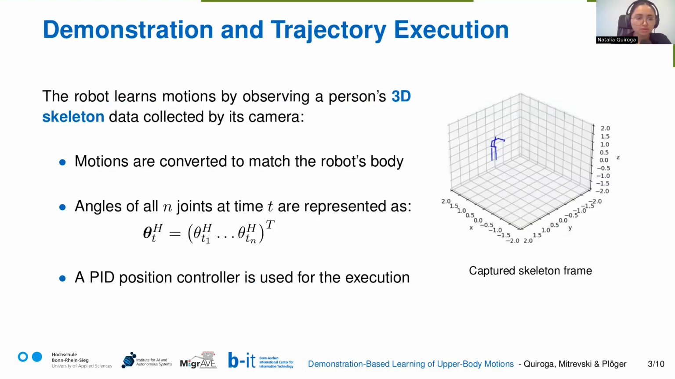Regarding the demonstration of the trajectory execution, the robot learns motions by observing a person's 3D skeleton, as shown in the image. Thereafter, the motions are converted to match the robot's embodiment. Every frame has the information of all the end joints at time t, and this is mapped directly according to the relation of angles. Finally, to reproduce any action, we proposed a PID controller on top of the built-in controller.